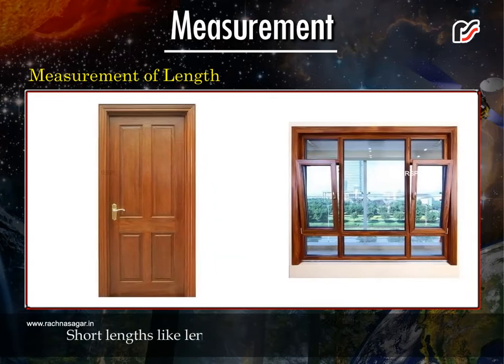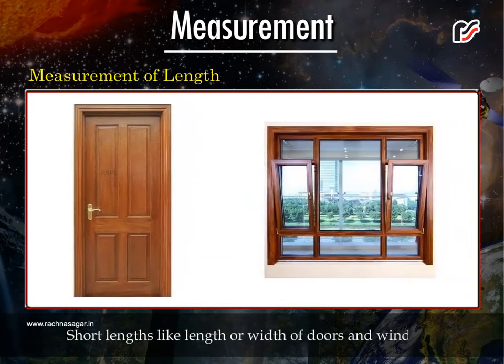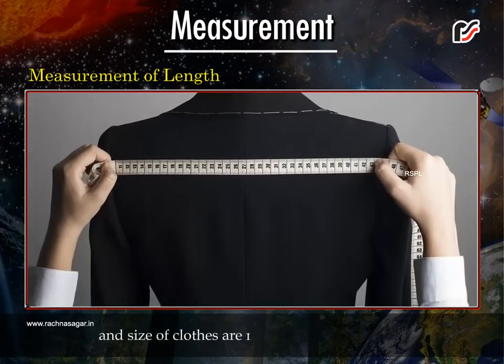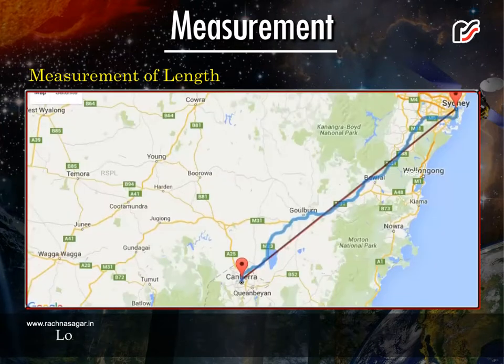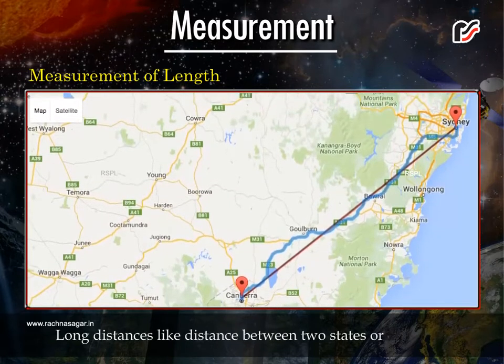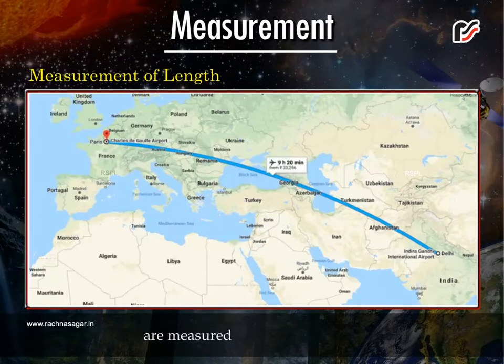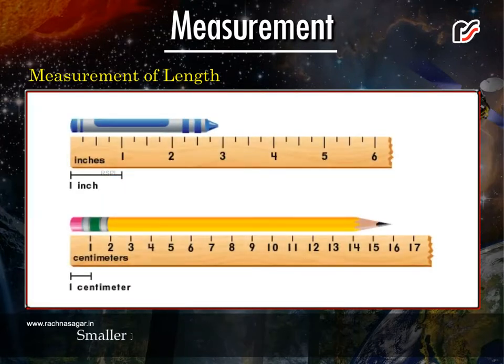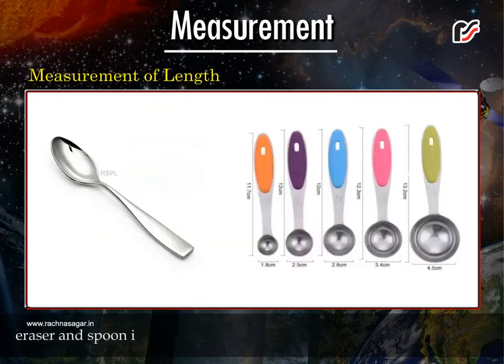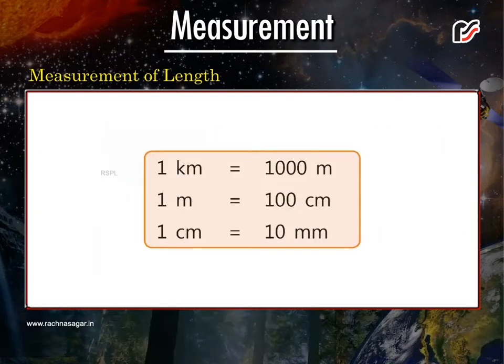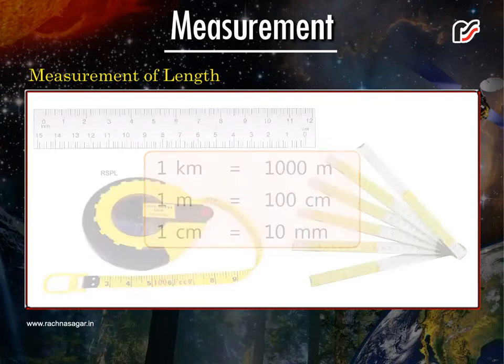Short lengths like length or width of doors and windows and size of clothes are measured in meters. Long distances like distance between two states or countries are measured in kilometers. Smaller measurements like that of the length of pencil, eraser and spoon are measured in millimeters and centimeters. 1 kilometer is equal to 1000 meter. 1 meter is equal to 100 centimeter. 1 centimeter is equal to 10 millimeter.